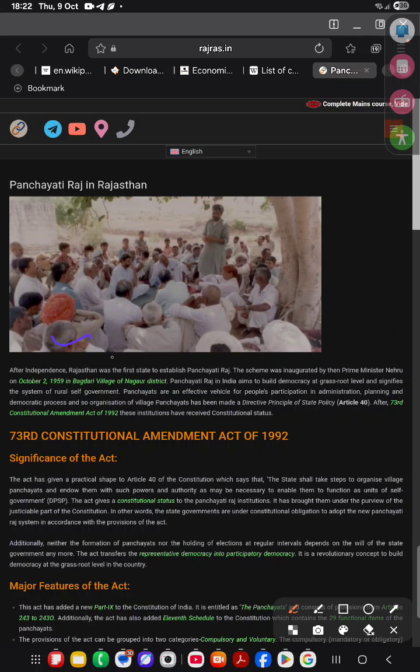What is Panchayati Raj? That was Bagdari village, Nagaur, 2 October 1959. It is the scheme inaugurated by PM Nehru. Panchayati Raj aimed to build democracy at the grassroots level and signify a system of rural self-government.